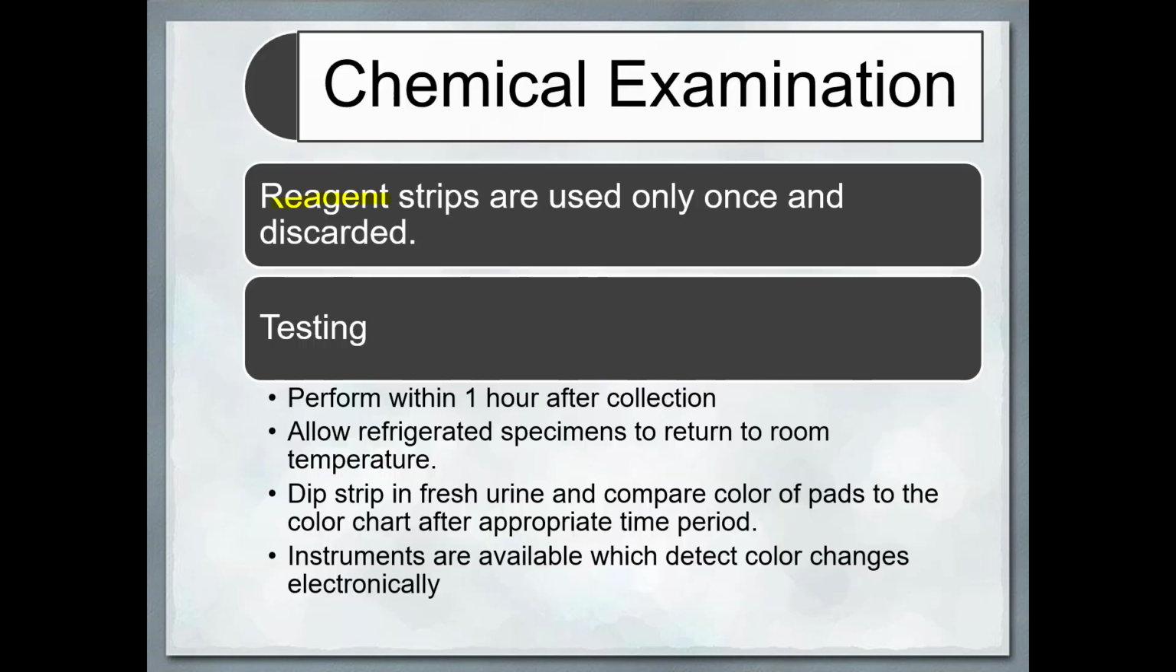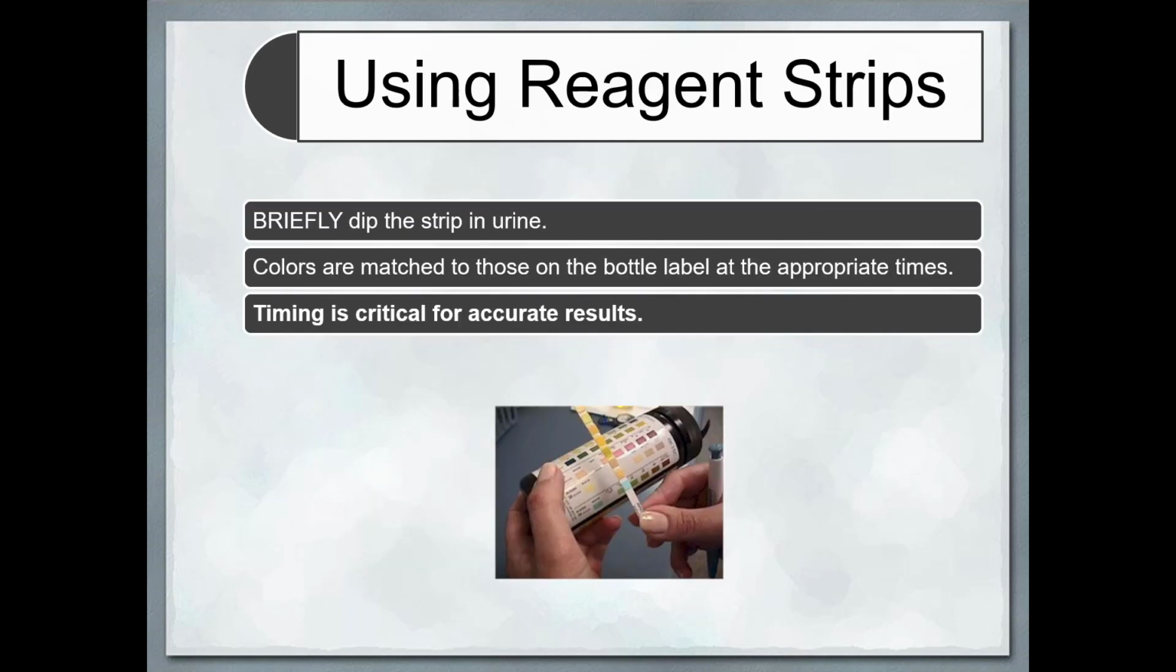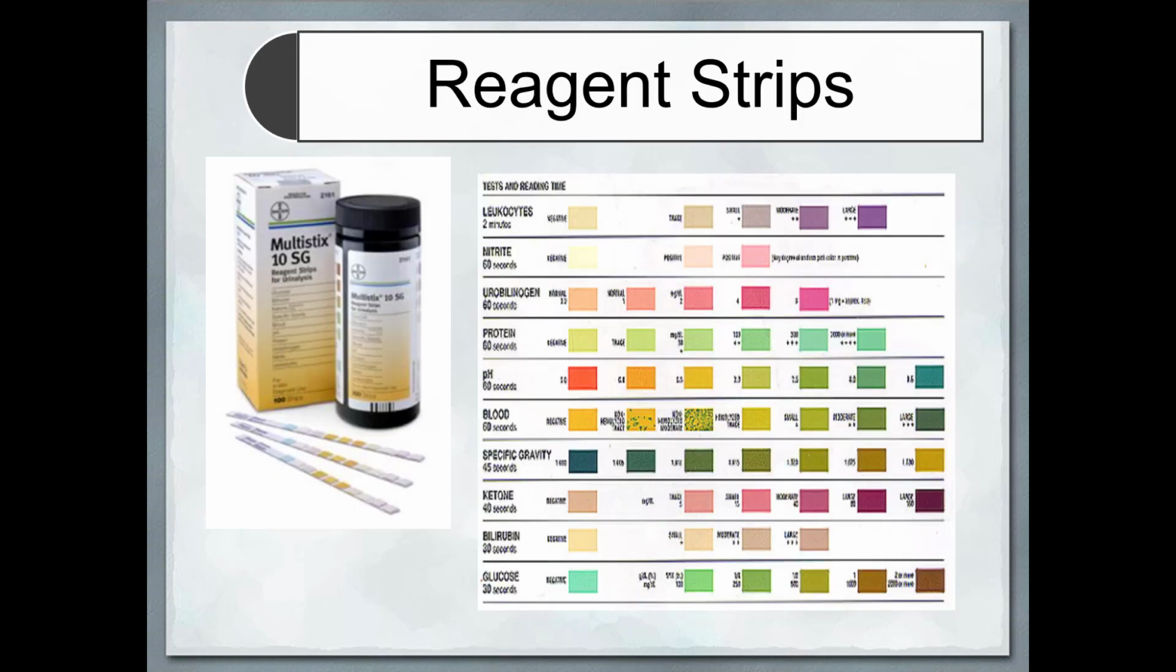Chemical examination: we use reagent dipstick tests for testing. It should be performed within 1 hour of collection. Allow a refrigerated specimen to come to room temperature before you dip the strip in fresh urine and wait for the appropriate time, usually 30 seconds to 1 minute. Then you verify the color against the pattern given on the bottle or the test strip. These are the color codes.